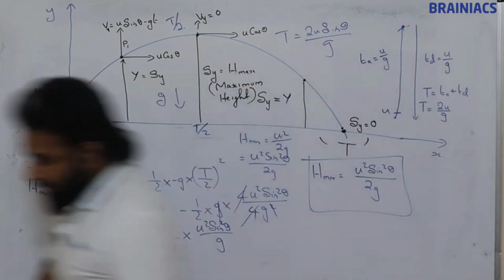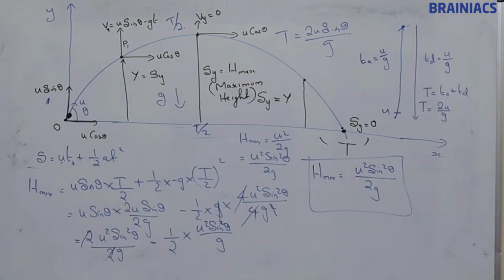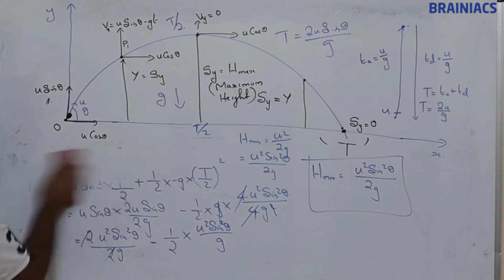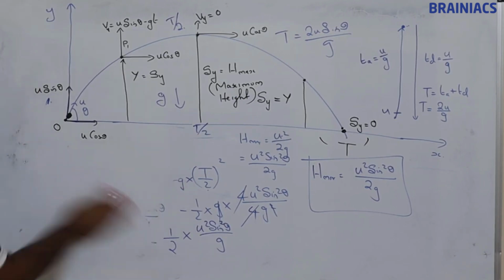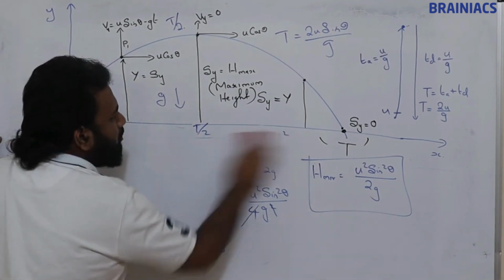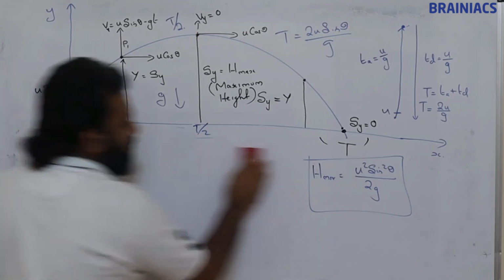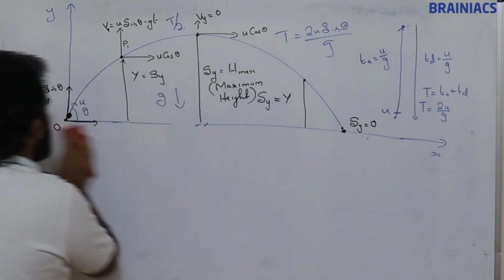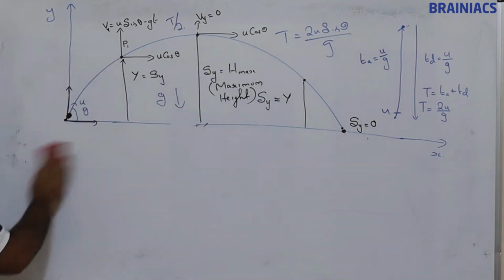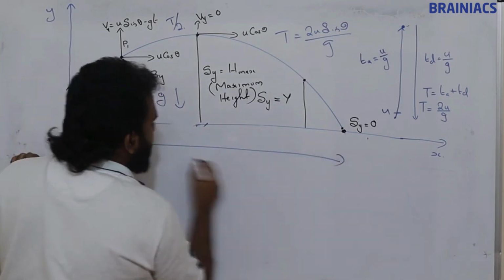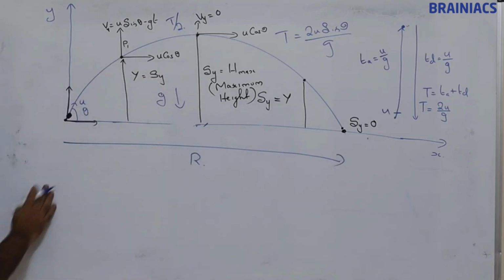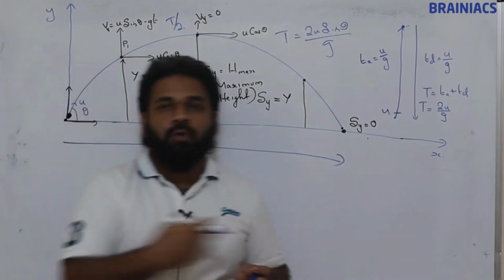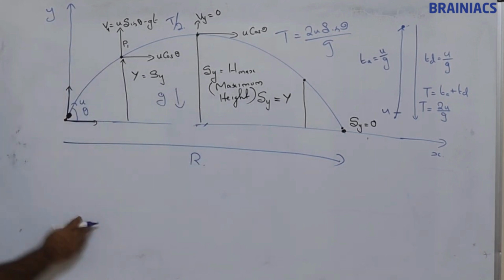Now the range also we need to find, note it down. Range is horizontal displacement.